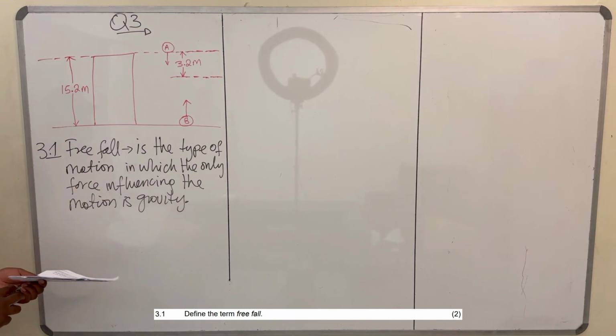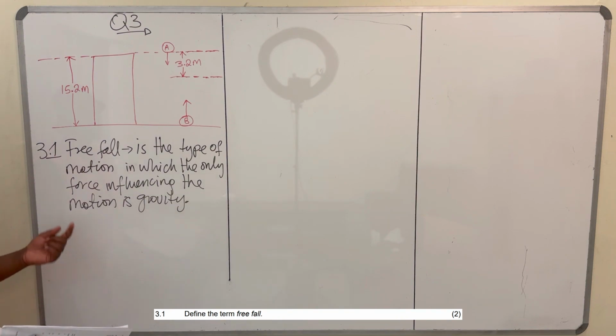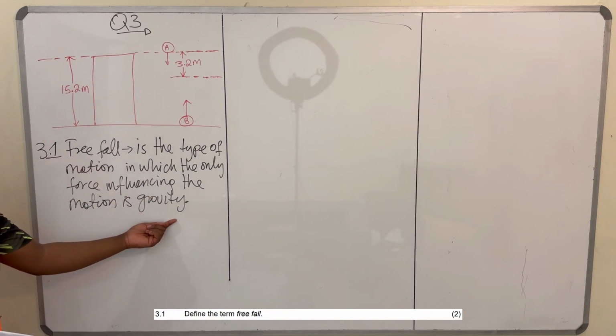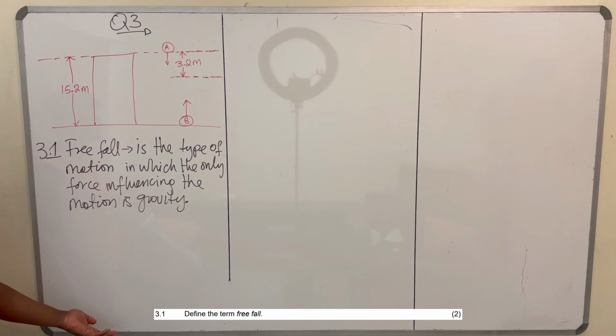So an object is said to be in free fall if the only force influencing the motion is gravity, which is the only force acting on the object during that motion. So that is free fall.